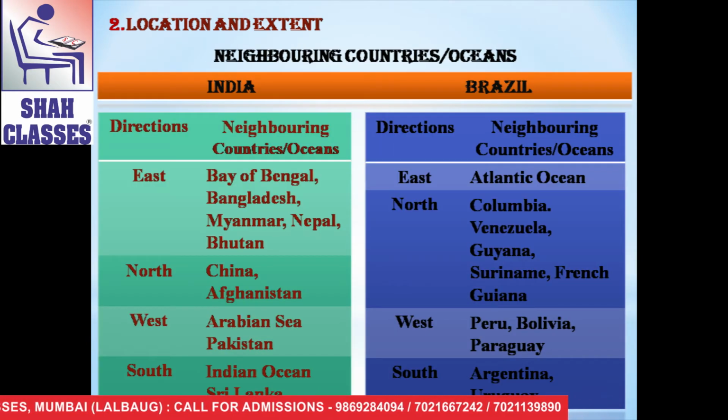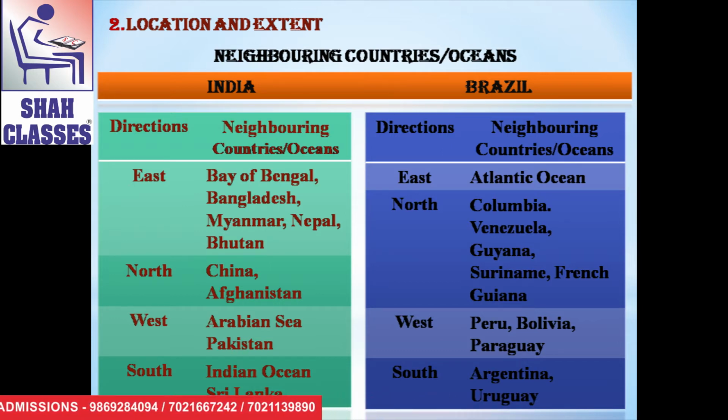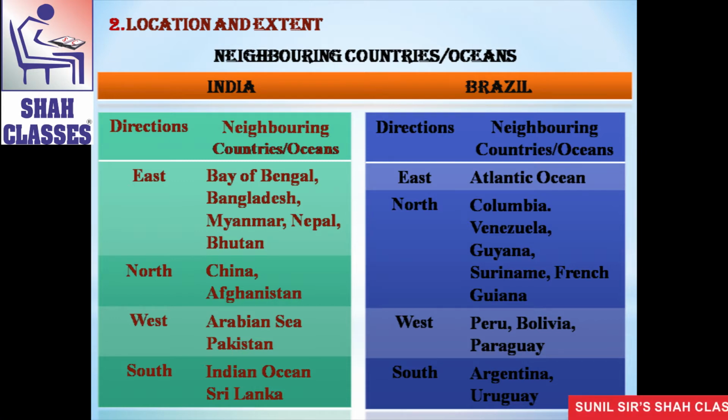Now see, there is a table in your textbook, and that is neighboring countries and oceans of India and Brazil. See here, you can refer to the atlas of the world map. See the directions and neighboring countries and oceans.